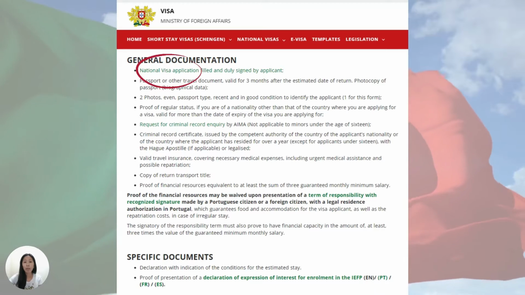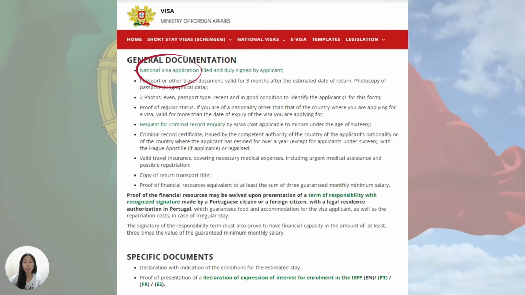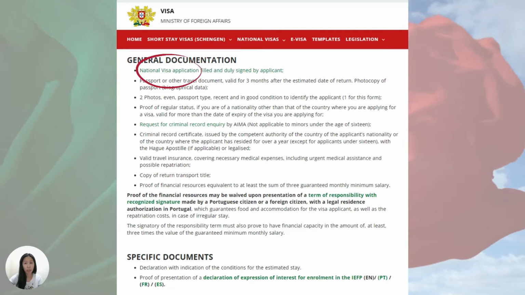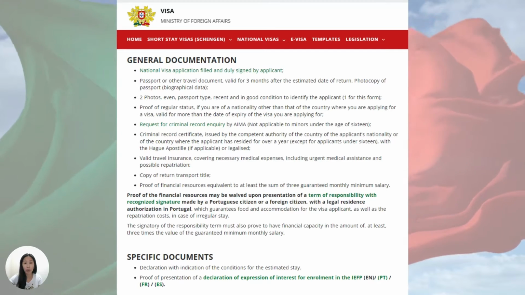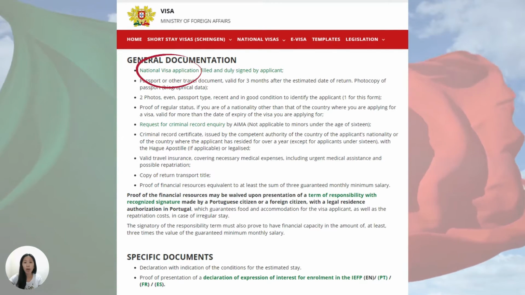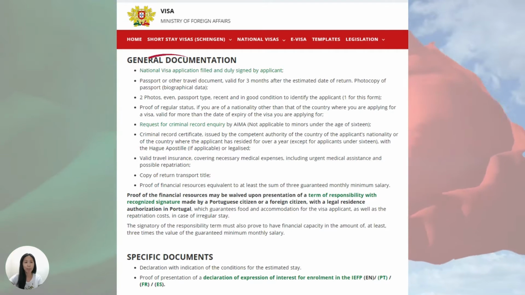Keep in mind that before you fill out this form, you must have already secured your round-trip ticket booking, accommodation booking, and travel insurance, and the dates must match all together. Otherwise, you may compromise your application and it could lead to the denial of the visa.